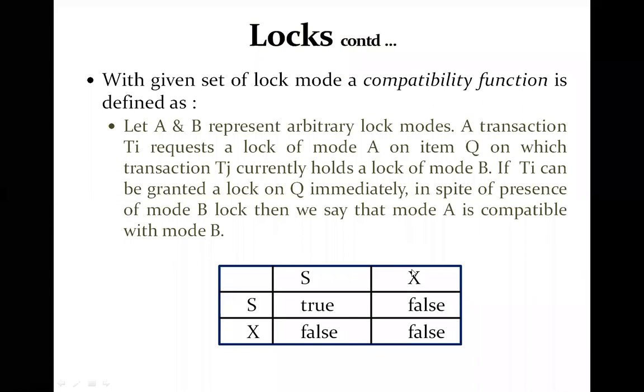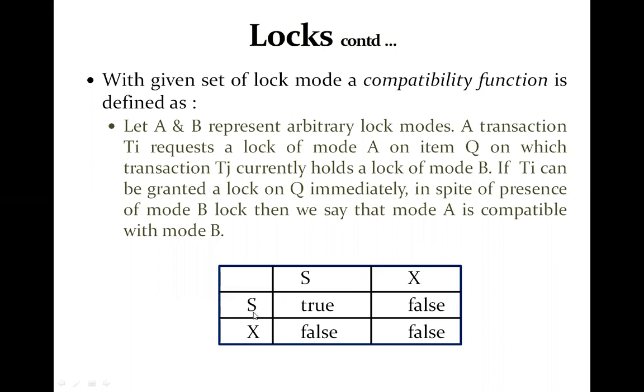But if the concurrency control manager has granted an exclusive mode lock for a particular data item to a certain transaction, and another transaction is requesting it in the shared mode, then it is not compatible. So whenever you find true, it shows compatibility, but in the rest of the cases it does not. It means that shared mode is compatible with shared mode, but not with exclusive mode. Similarly, exclusive mode is not compatible with shared mode, nor with exclusive mode.